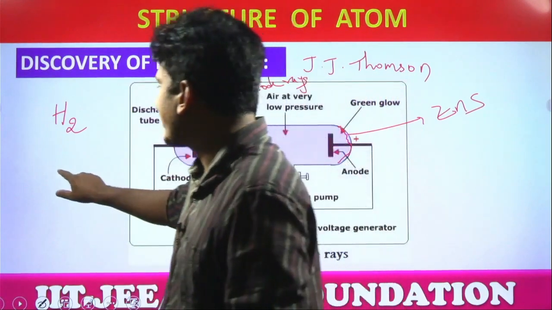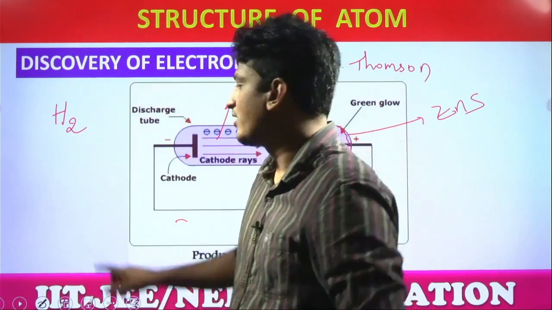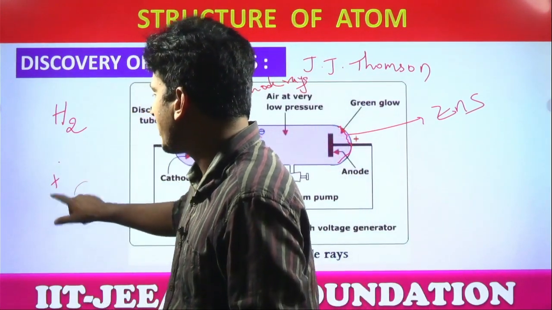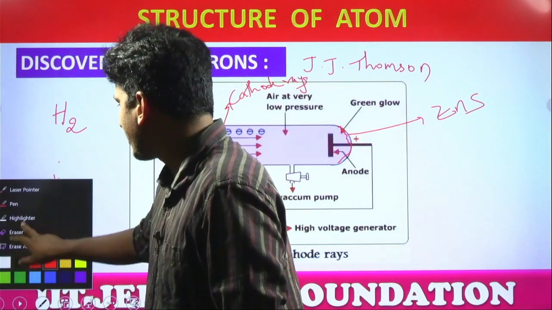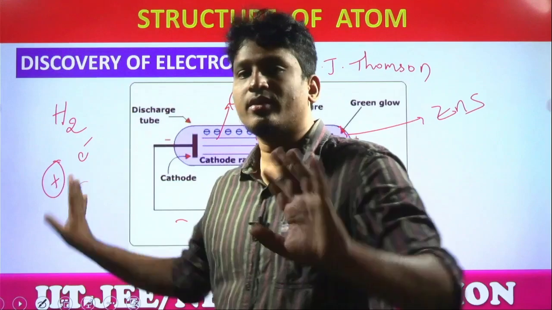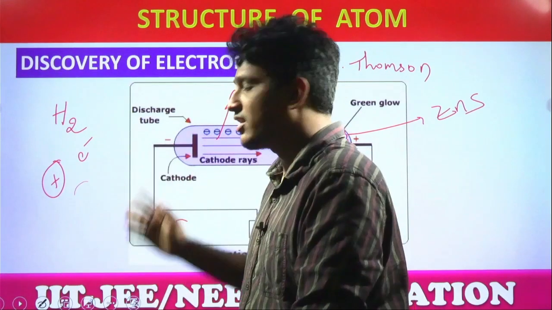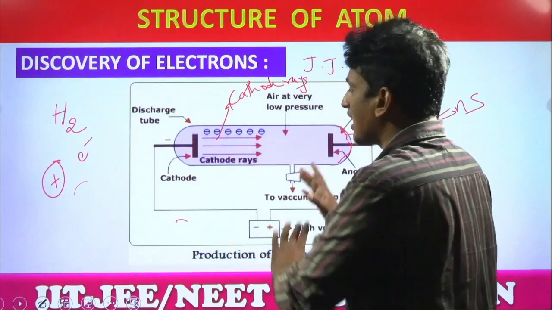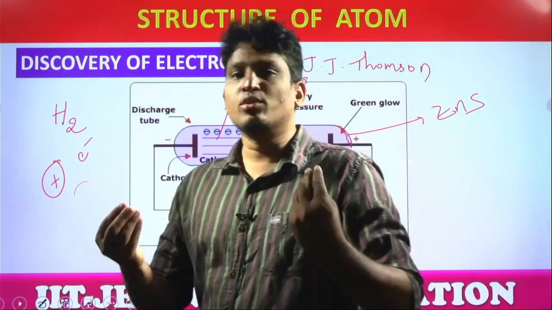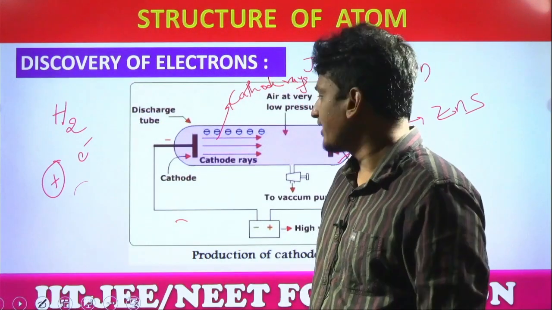Remember, a hydrogen atom contains a proton and an electron. Once the electron was knocked out, what is the remaining particle, students? The remaining particles are proton and electron independently. Are they combined? If they combine, they form a neutral atom. Electrons were knocked out, yes or no? So inside the whole glass tube, we are now left with protons and electrons separately, because we already separated the electrons, right?